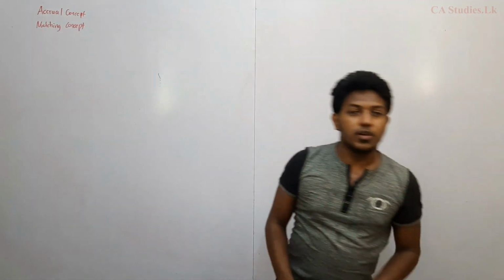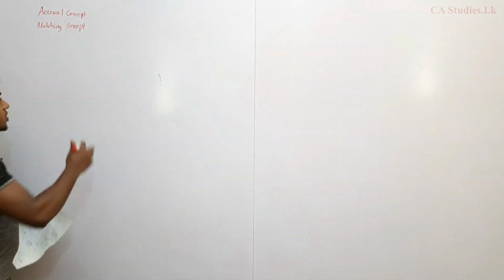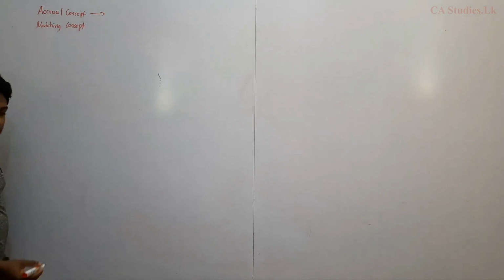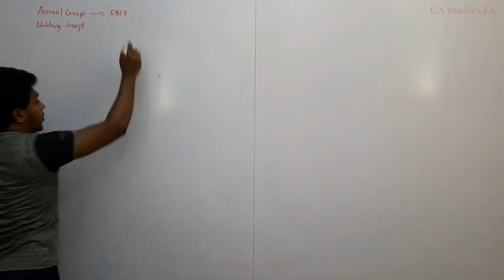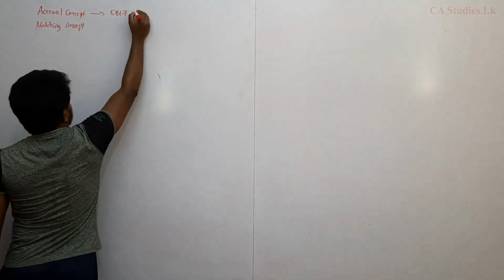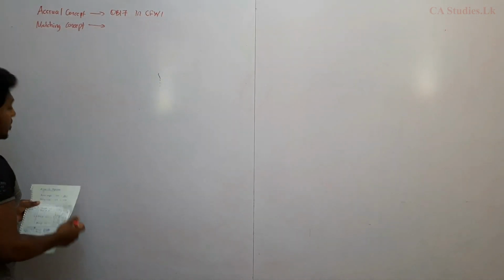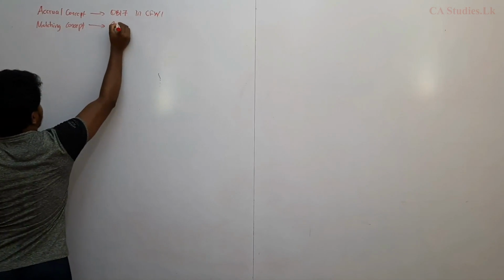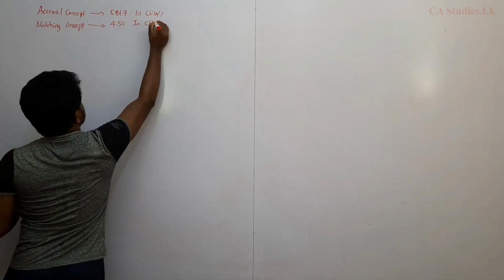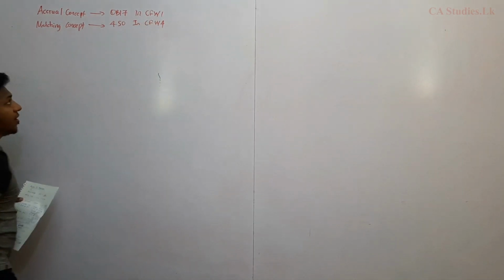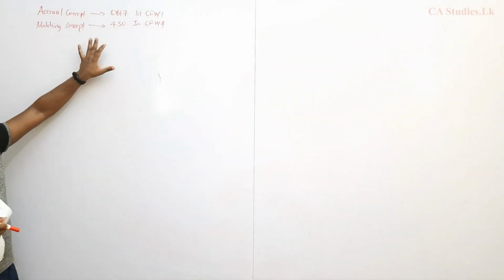You can see in the conceptual framework, this is not explained in the study pack. Therefore, this knowledge we have to get from outside. Paragraph OB 17 in conceptual framework part 1 covers the accrual concept, and paragraph 4.50 in conceptual framework part 4 covers the matching concept. There are 4 parts of the conceptual framework. From that only we are studying.